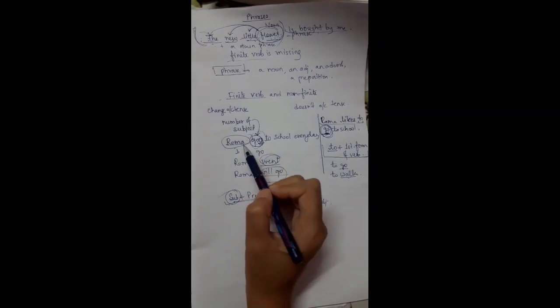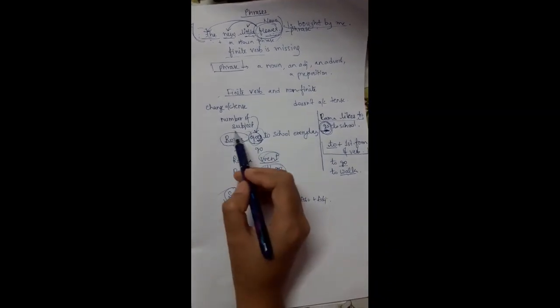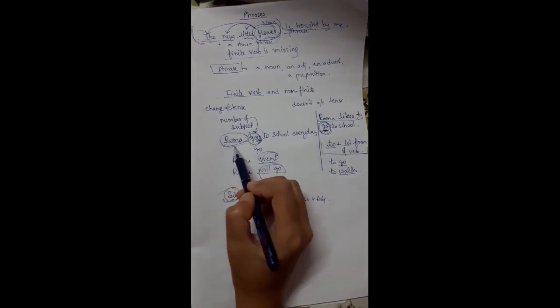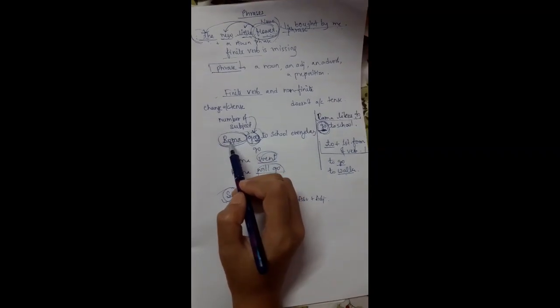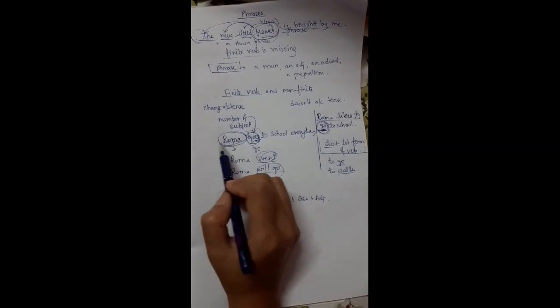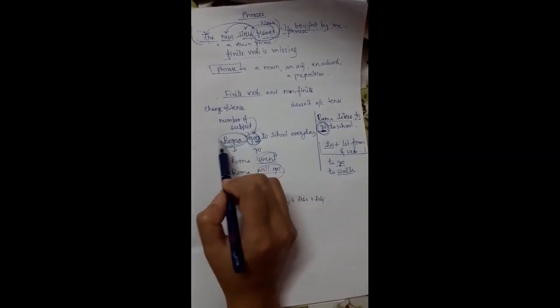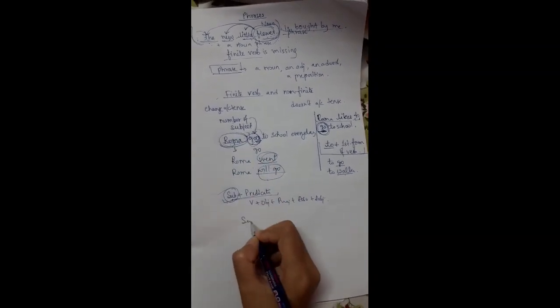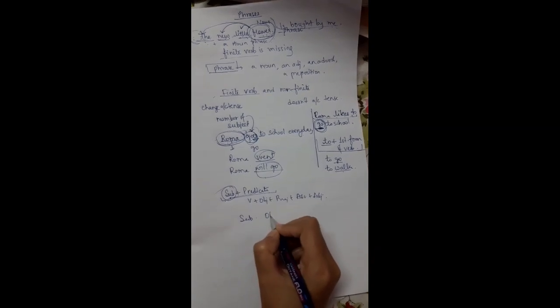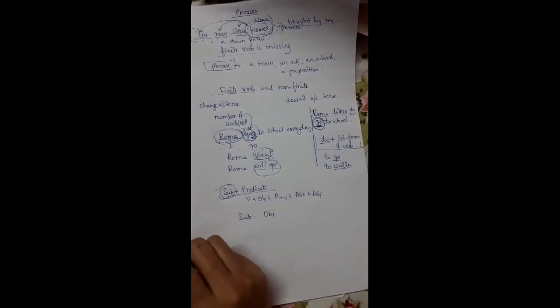For example, here: Roma goes to school every day. So Roma here is working as a subject. This is not a noun phrase, this is only a noun. I am not using any kind of phrases here. There is no one or more words, I am just giving an example that a noun works as a subject and it works as an object also. Okay, now the same thing is given.